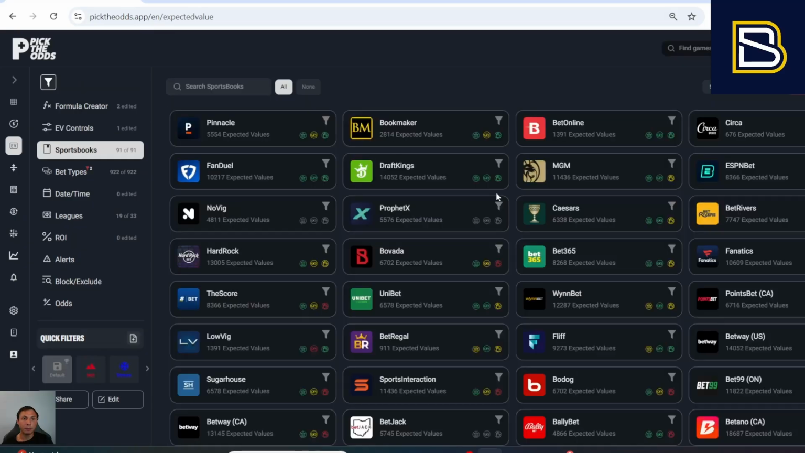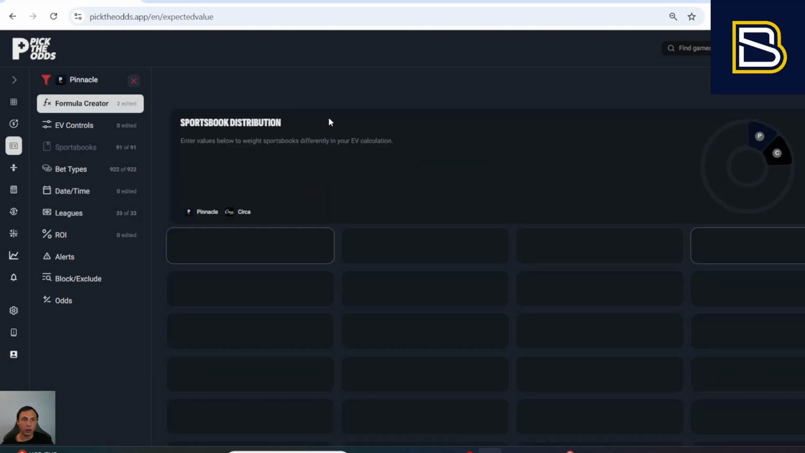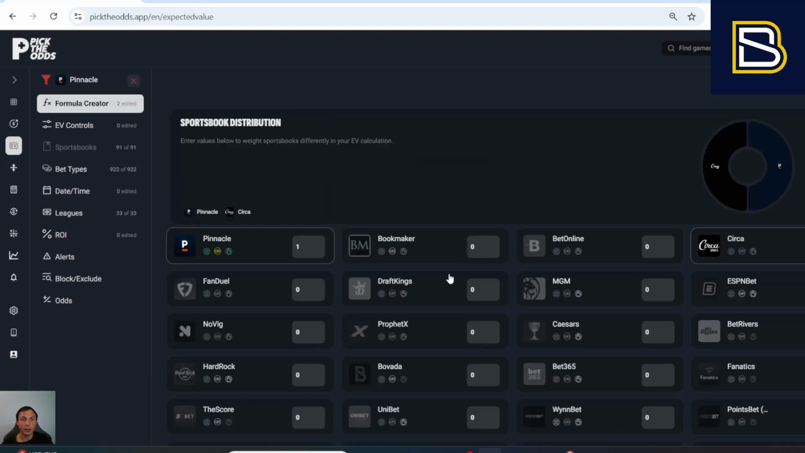And what really makes Pick the Odds the most impressive is that you can do this same type of advanced filtering for every single sportsbook as well as every single sports bet type. For example, if you want to go into an advanced filter for Pinnacle bets, you can go into Pinnacle and you have the same exact functionality of different EV controls, different bet types, different leagues, and different markets, so you can create custom expected value calculations per sportsbook.